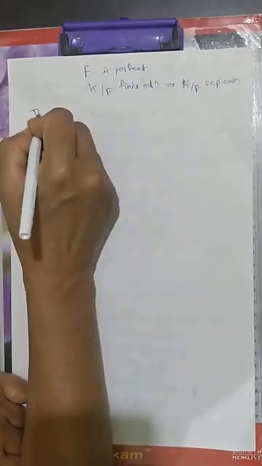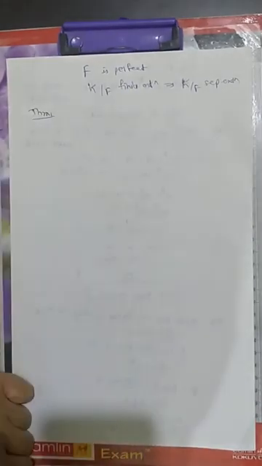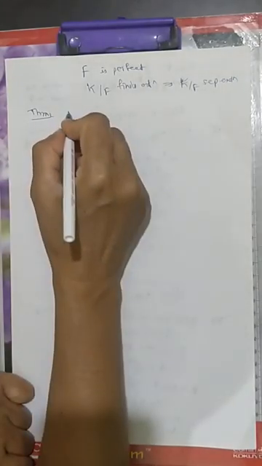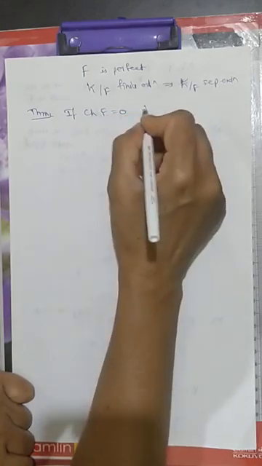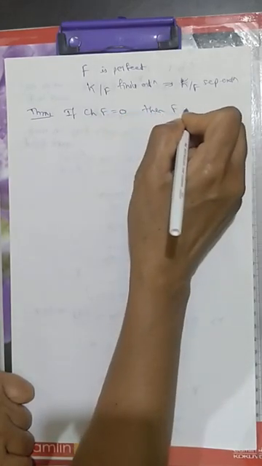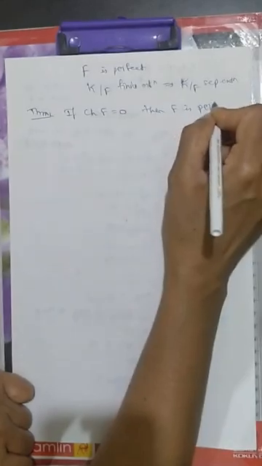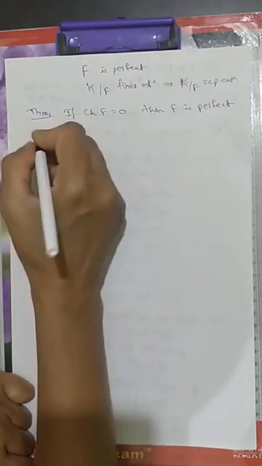So we will prove a result for a field of characteristic 0. That is, if the characteristic of F is equal to 0, then this field is perfect. So every field of characteristic 0 is a perfect field. Okay, so proof.